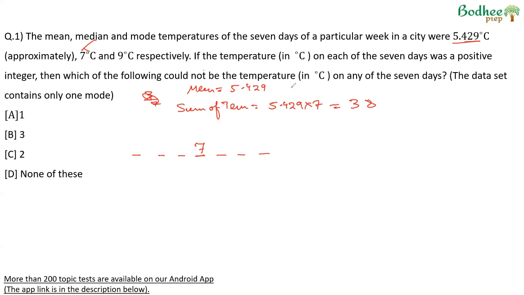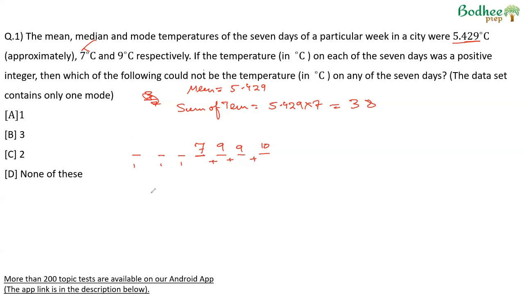Now, the mode is 9. Therefore, there have to be at least 2 entries for 9. Suppose we put 9 and 9 here, and then a value which is more than 9, the minimum possible value is 10. Now, if we add the numbers, we will get 9 and 9, 18, plus 7, 25, and 10, 35. The sum is 38, so the last 3 numbers have to be 1, 1, 1, which will make the mode 1 and not 9. So this case is wrong.